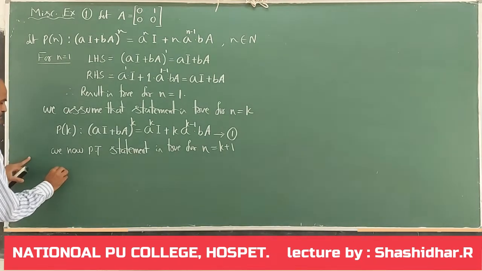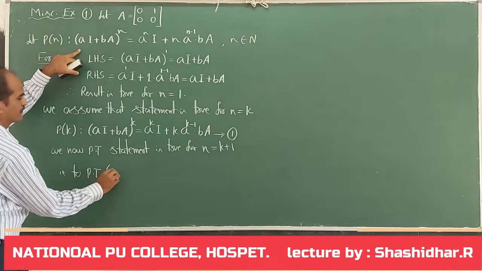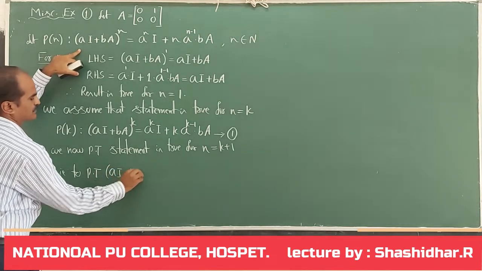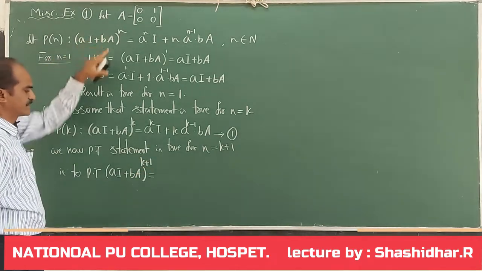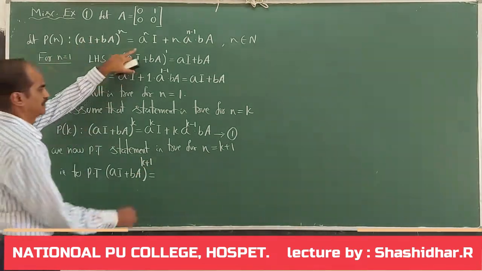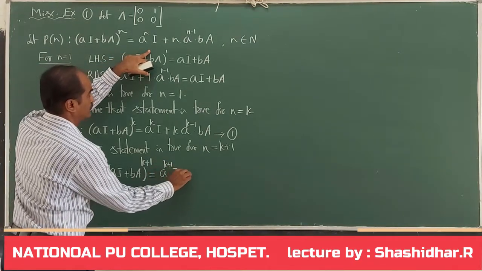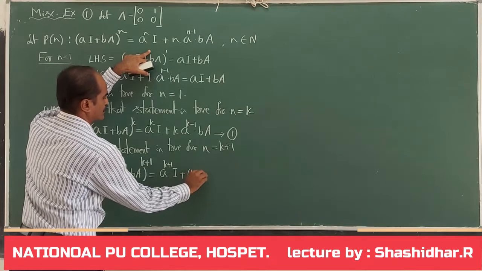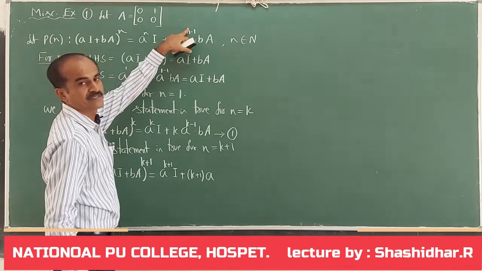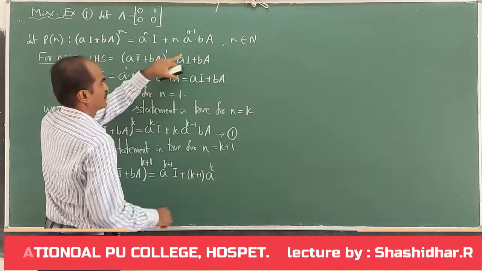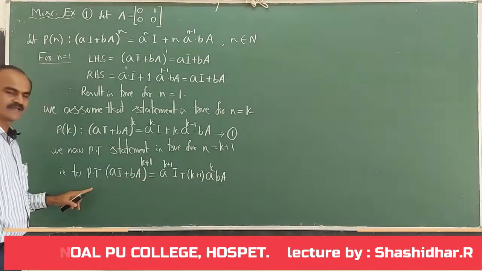That is, to prove that (aI + bA) whole to the power of k plus 1, wherever n is there, you replace with k plus 1. It is a^(k+1) I plus (k+1) times a^((k+1)-1), a^k into b into A. This is the result I have to prove.